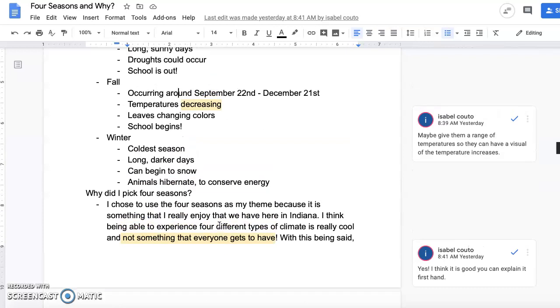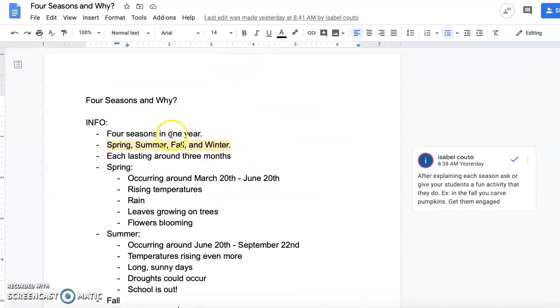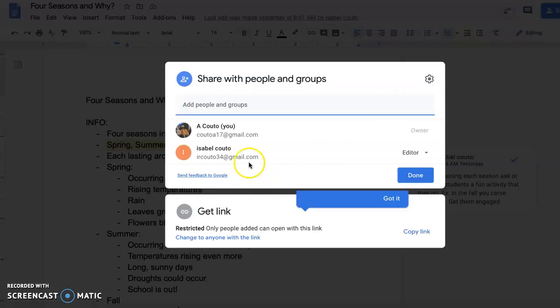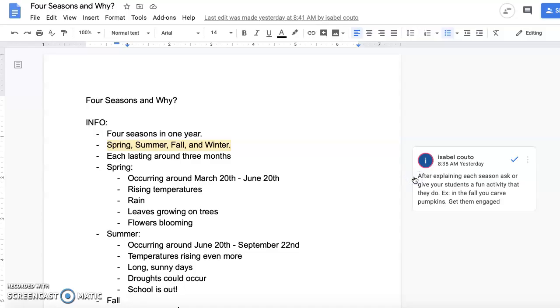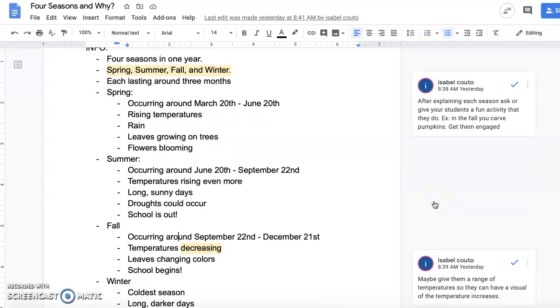So I then created this document and I went up here and clicked share and I typed in the person I shared it with, I typed in their email so that they were able to also edit it. I went back and noticed that she made some edits and some comments.